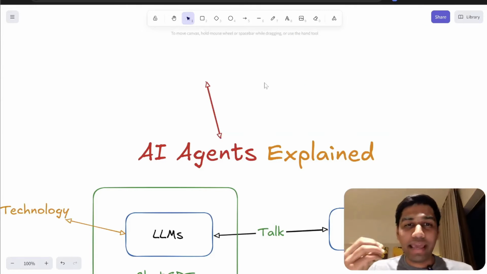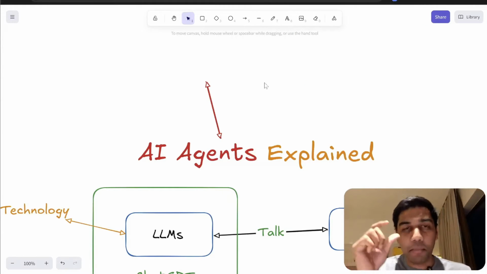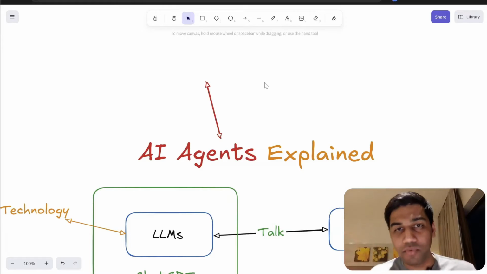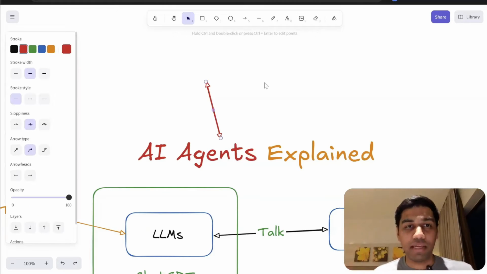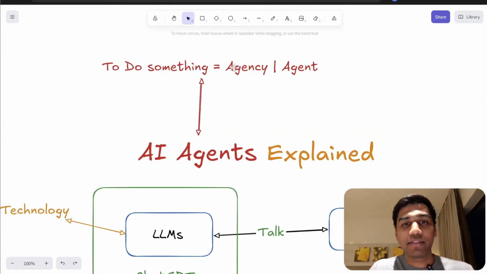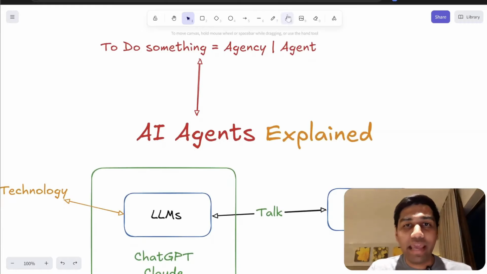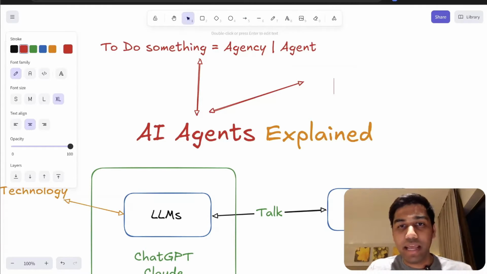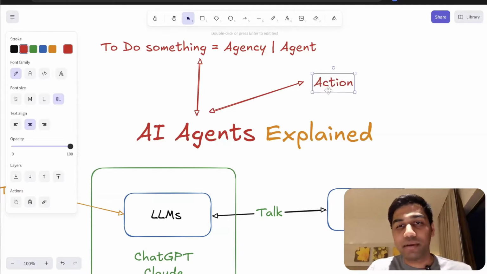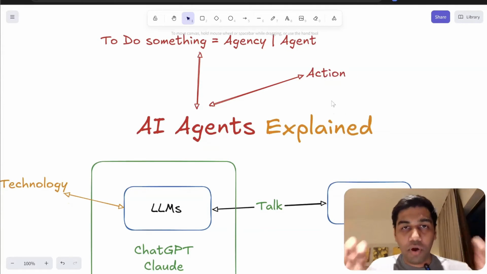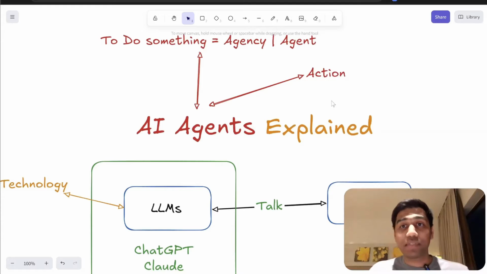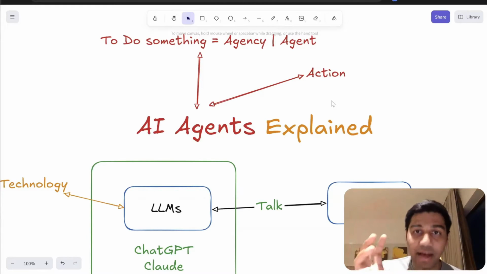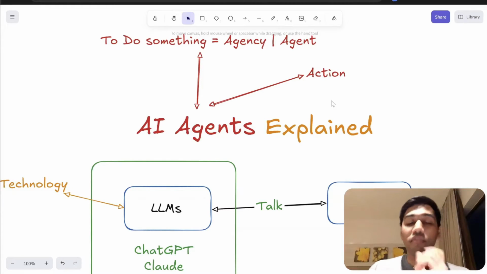So what does this word AI agents mean then? What does agents mean? Think about that. Agents is actually derived from the word to do something. Very simply, to do something is equal to agency or agents. So AI agents are nothing but AIs which can take some level of action. If they can take some level of action, that's what we call AI agents. And I'm 110% telling you, this is exactly what it is. An AI that can take some amount of actions.